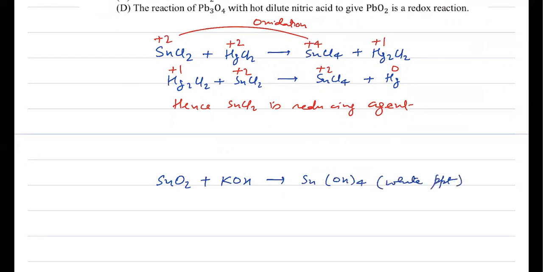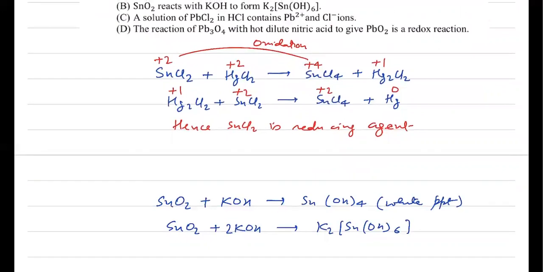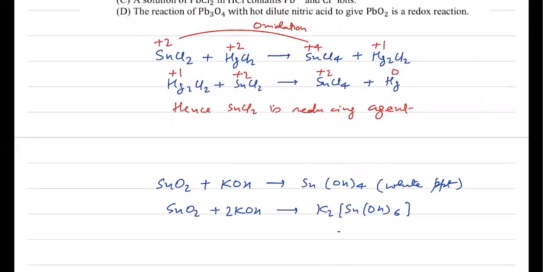Now this white precipitate is soluble in excess of KOH. So if you add further KOH to this compound, it will form a complex K2Sn(OH)6, which is the given option. So it's the correct option. So it is soluble.